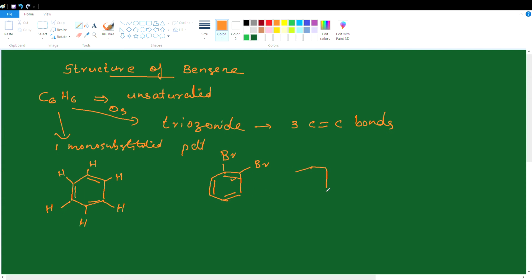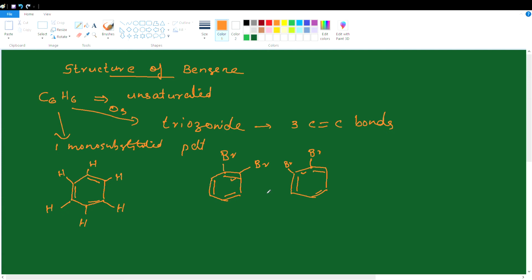In the second structure, the 2 bromine atoms are attached to carbons which are singly bonded. But in benzene, only one dibromobenzene is obtained, meaning only one ortho dibromobenzene is obtained from benzene.